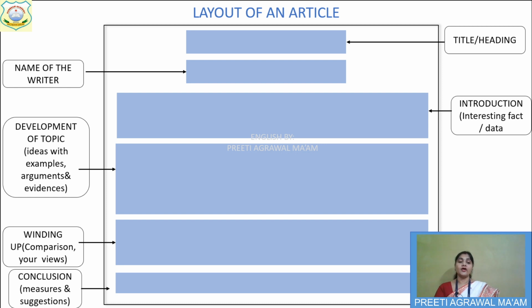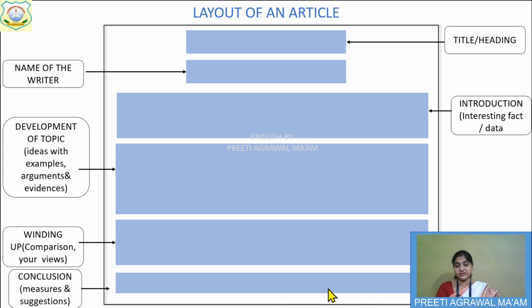So you have to write the measures, you have to write your suggestions, that this thing should be followed. Suppose the environment topic is there, so you can write the measures which can be taken, the precautions which can be taken to improve our environment.